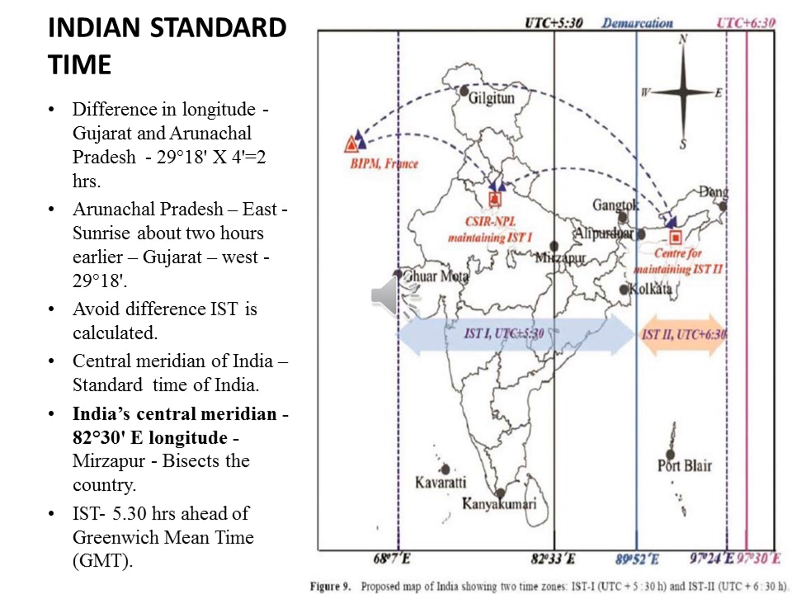In order to avoid confusion, Indian Standard Time was calculated. Between 68 degrees and 97 degrees, the central line passes through Mirzapur at 82 degrees 30 minutes east longitude. This bisects the country in terms of longitude. Then the Indian Standard Time is 5:30 hours ahead of Greenwich Mean Time, GMT.